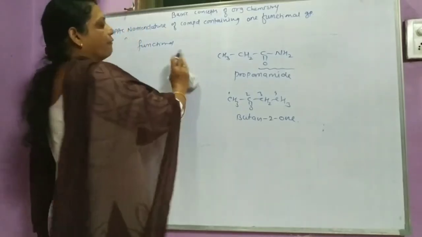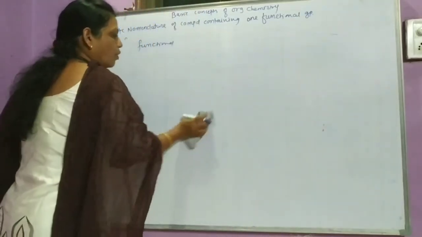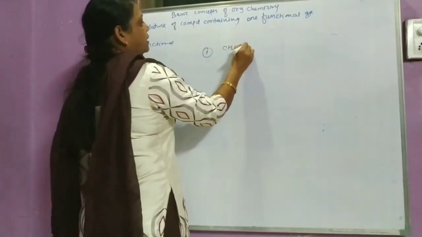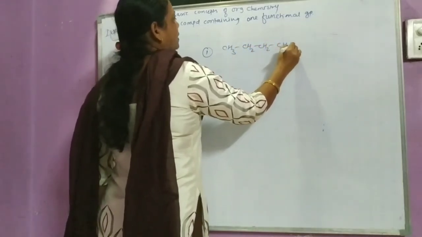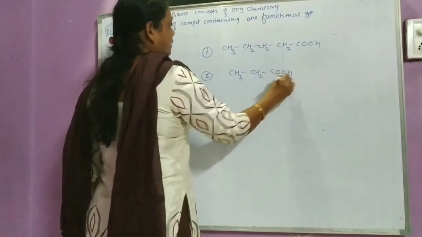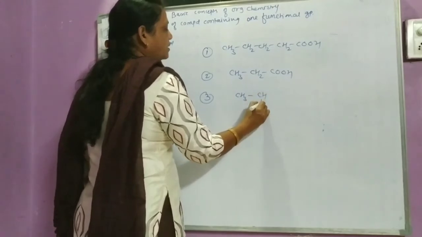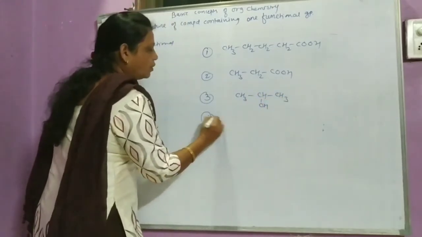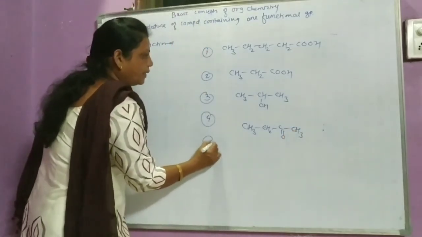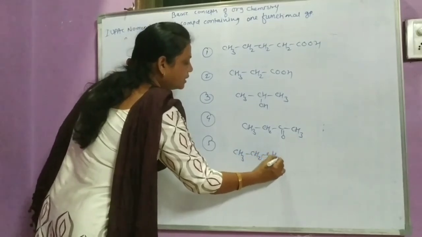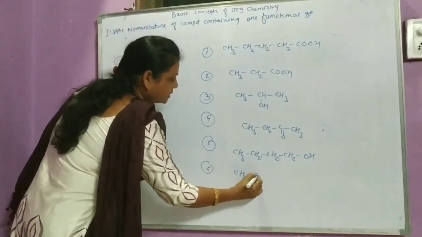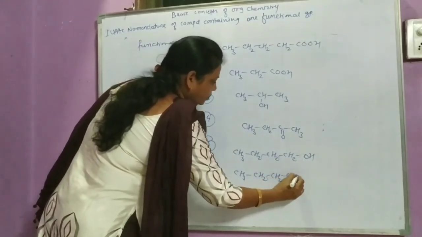So after watching this video, give the IUPAC name of the following compounds. 1: CH3 CH2 CH2 CH2 COOH. 2: CH3 CH2 COOH. 3: CH3 CHOH CH3. 4: CH3 CH2 C double bond O CH3. 5: CH3 CH2 CH2 CH2 OH. And 6: CH3 CH2 CH2 CHO. Okay.